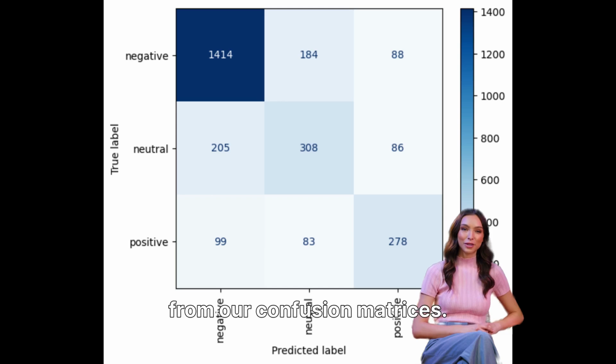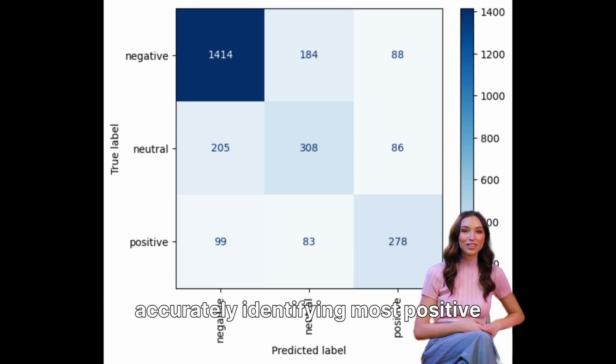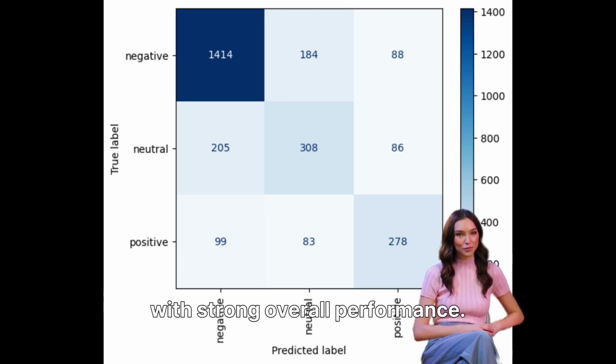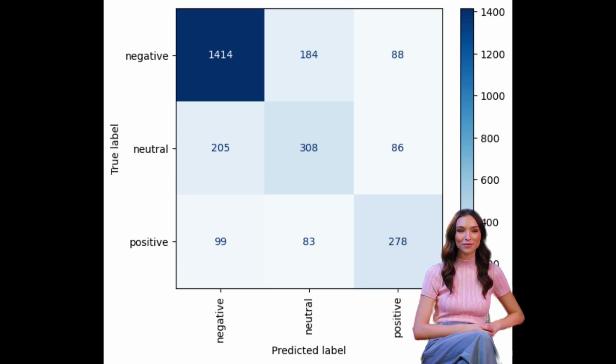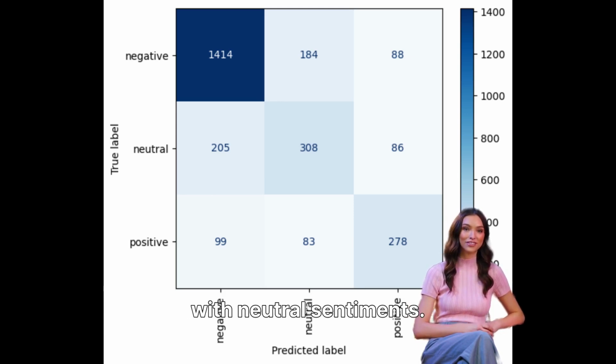Here are the results from our confusion matrices. Logistic regression performs best, accurately identifying most positive and negative tweets. MLP classifier follows closely with strong overall performance. Naive Bayes is lightweight but slightly less accurate with neutral sentiments.